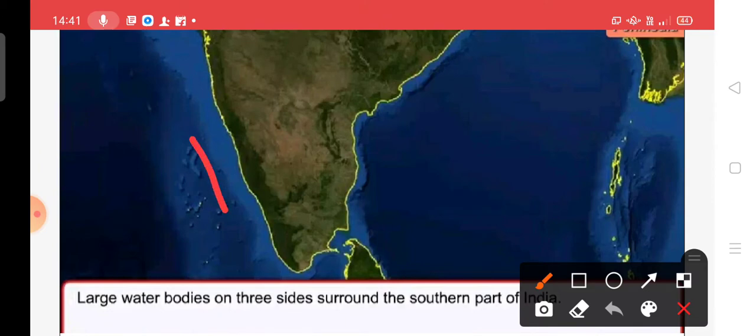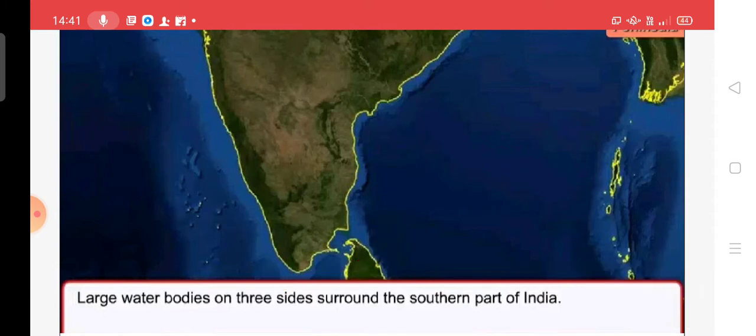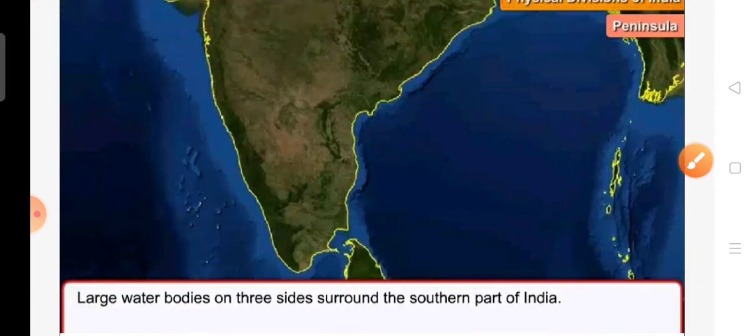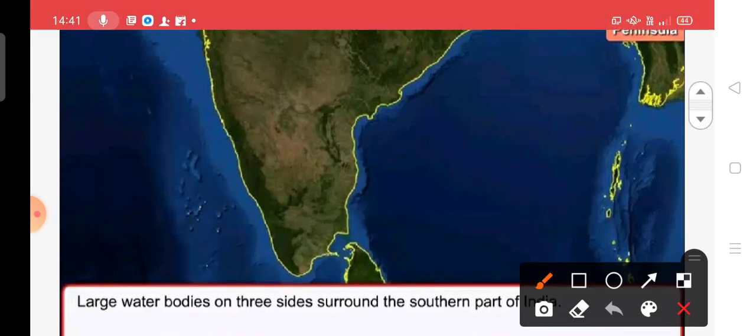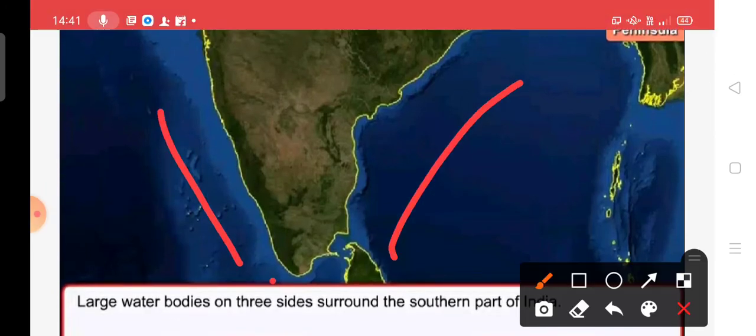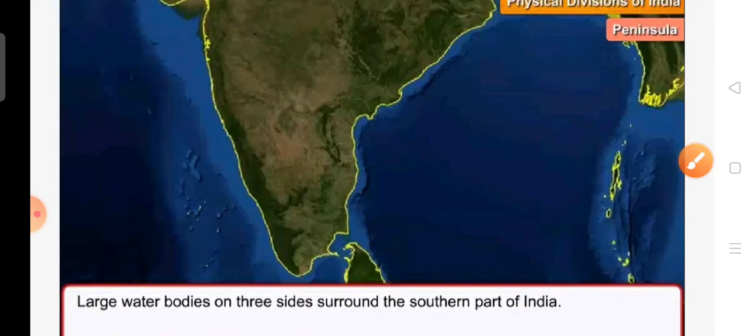So children, the southern part of India is surrounded by water on three sides: the eastern side, the western side and the southern side.